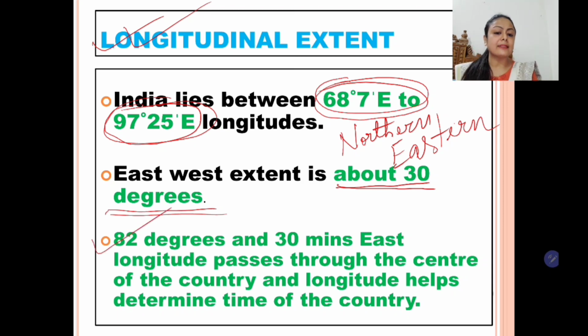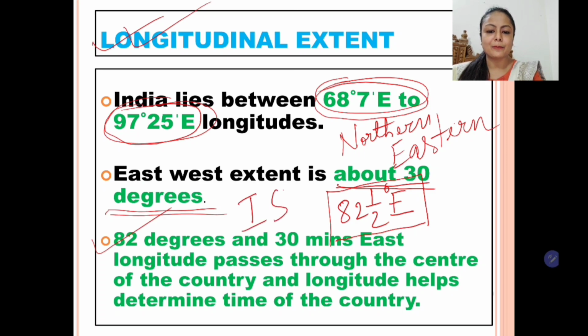82 degree and 30 minute east longitude. Children, this is 82 and a half degree east longitude. If you remember, you have studied about the Indian Standard Time, IST. So this is the standard longitude of the country. It passes from the middle of the country, and the place is Prayagraj in Uttar Pradesh, which we have learned as Allahabad and is now known as Prayagraj.